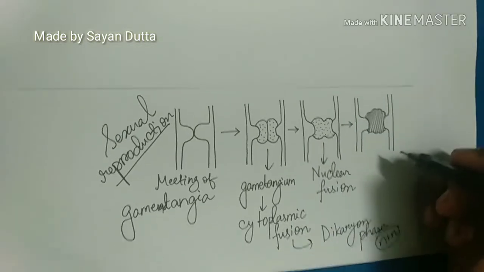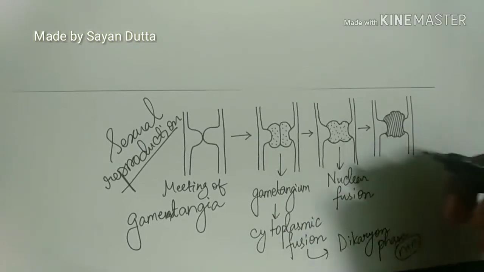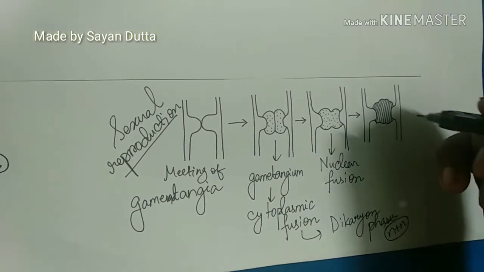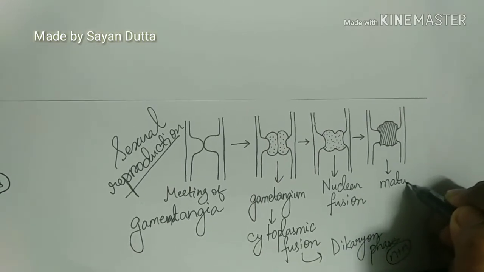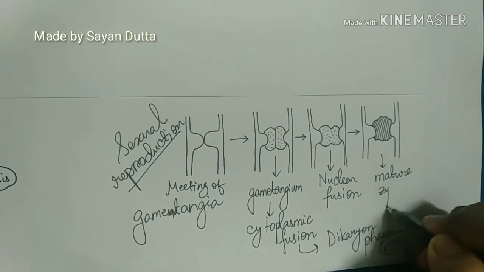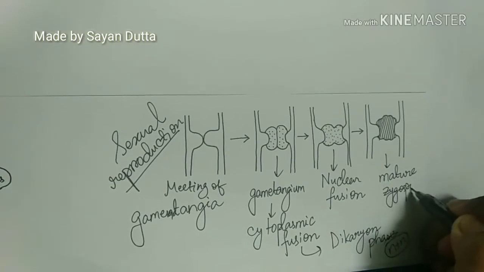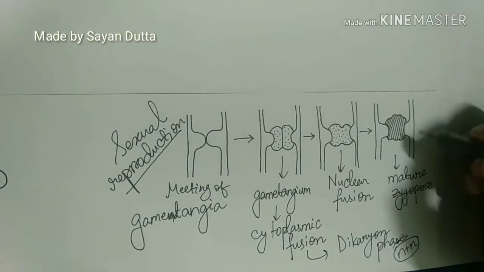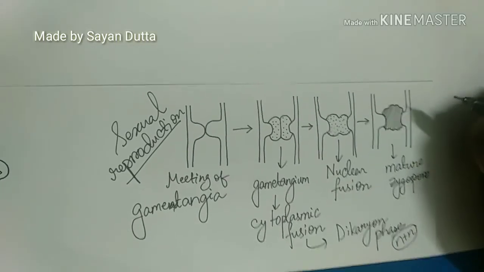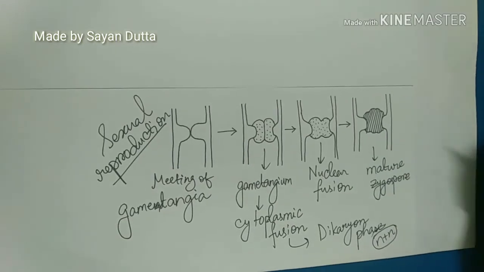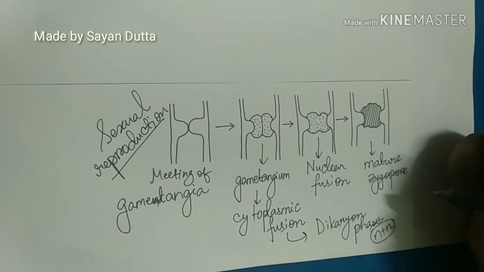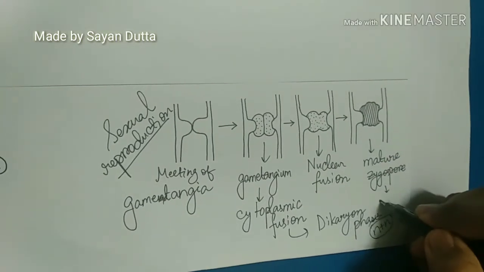This diploid nucleus undergoes nuclear fusion and thereby causes a mature zygospore. This mature zygospore is formed mainly to protect the spores so that they can be easily used in case of sexual reproduction. The mature zygospore then goes on to germinate.